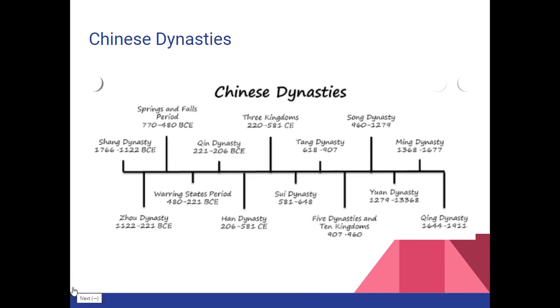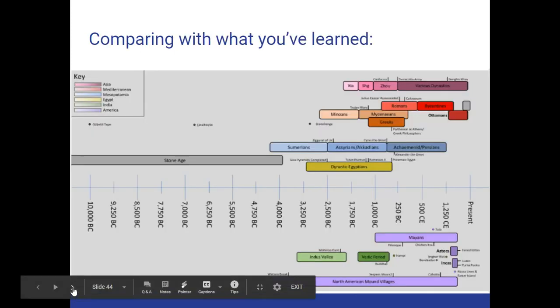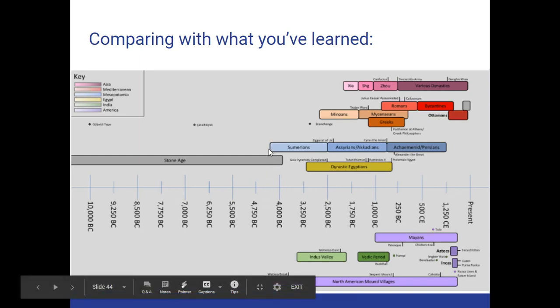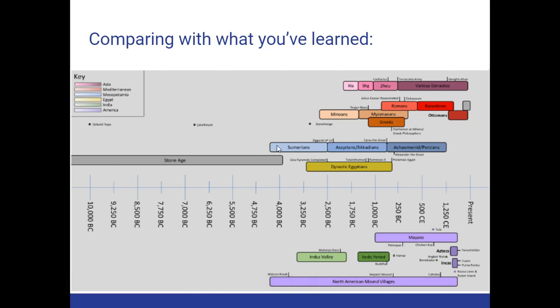And just to put these numbers into perspective with what you've learned over the course of the school year, if you look at this timeline, you can see right here where it says Sumerians. This indicates the beginning of ancient Mesopotamia, which we studied earlier in the year, in about 4500 BC or BCE.